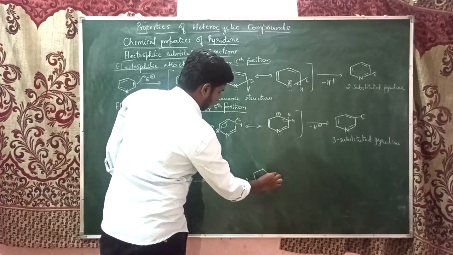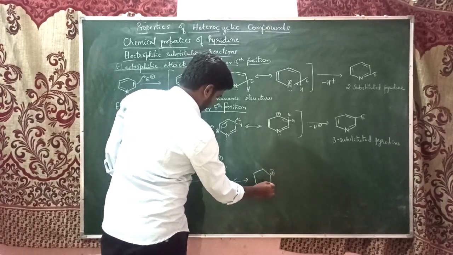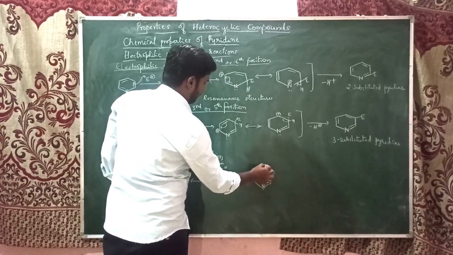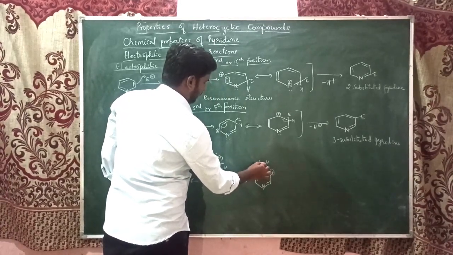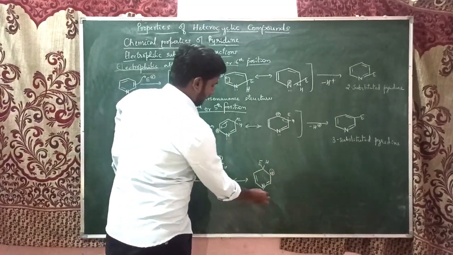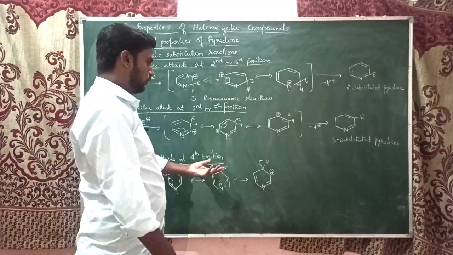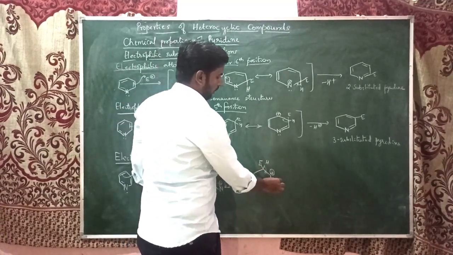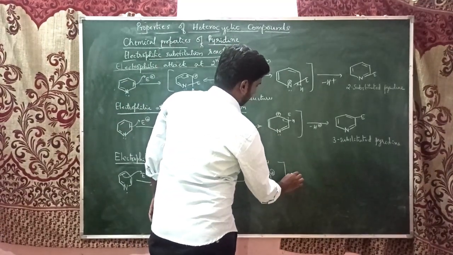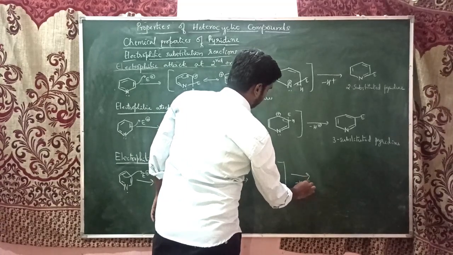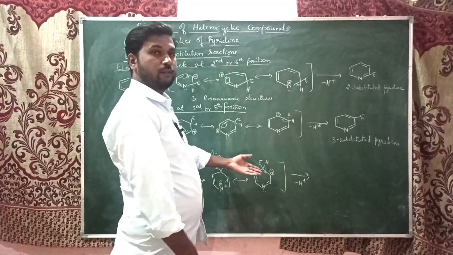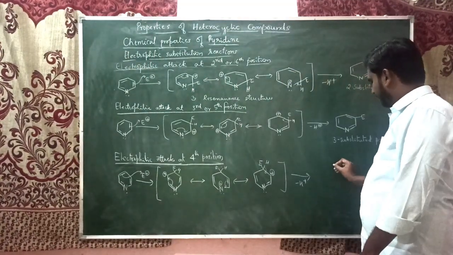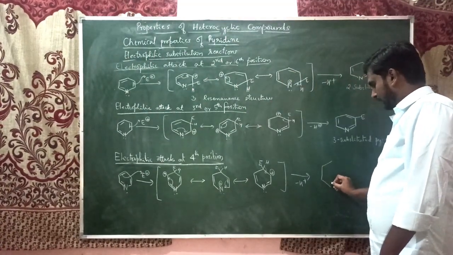This is the third resonance structure. No more resonance structures here. Now this hydrogen will give electron, and with the elimination of this proton, it is going to form 4 substituted pyridine. So this is the product.